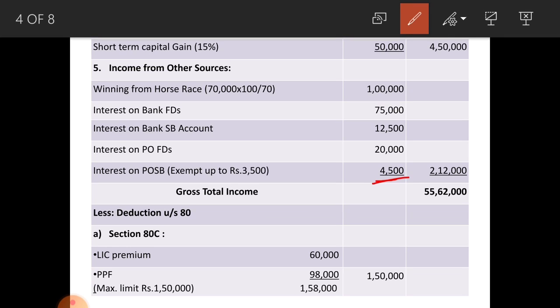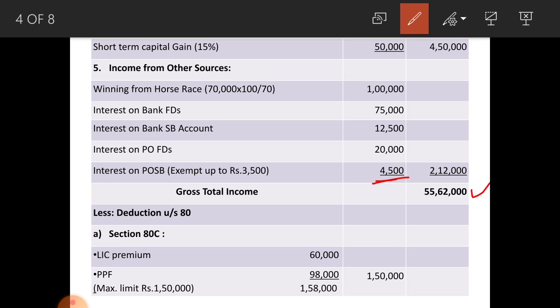Okay. Remember this point, do not forget to deduct that exempted amount 3,500 from post office SB account. This is available for both ordinary citizens and senior citizens. That 8,000 minus 3,500 amounts to 4,500. The total of income from other sources amounts to rupees 2,12,000. The total of your income from 5 heads amount to rupees 55,62,000. That is your gross total income.